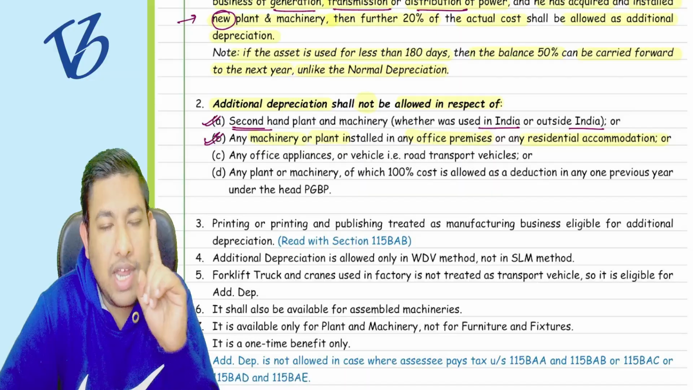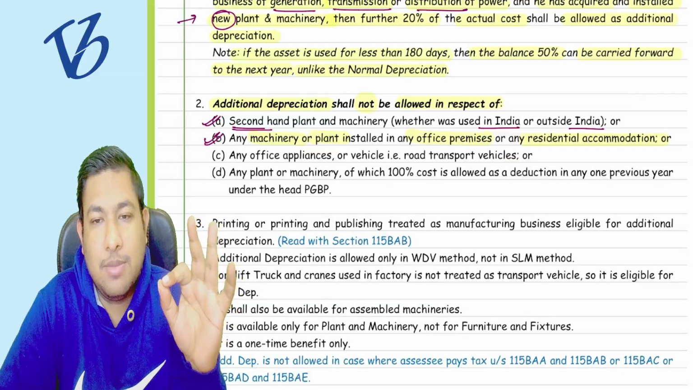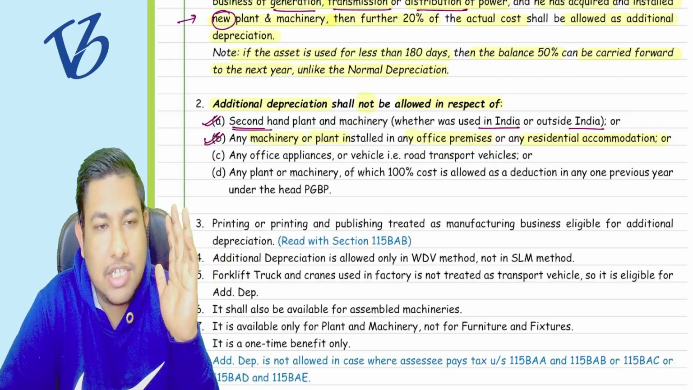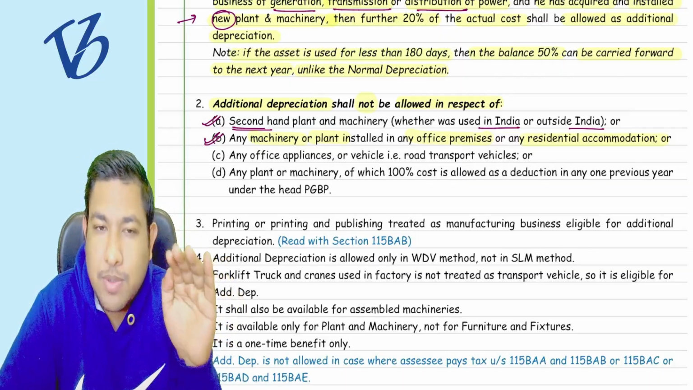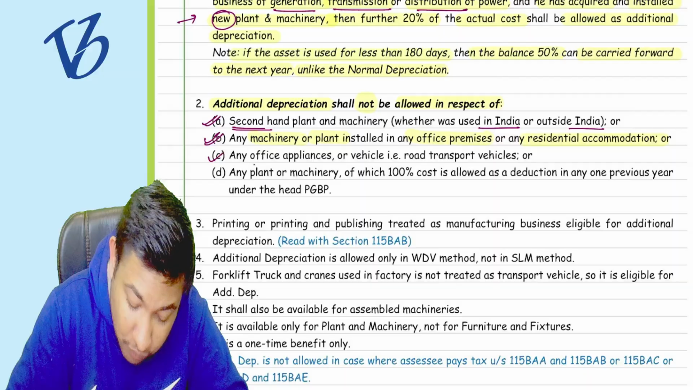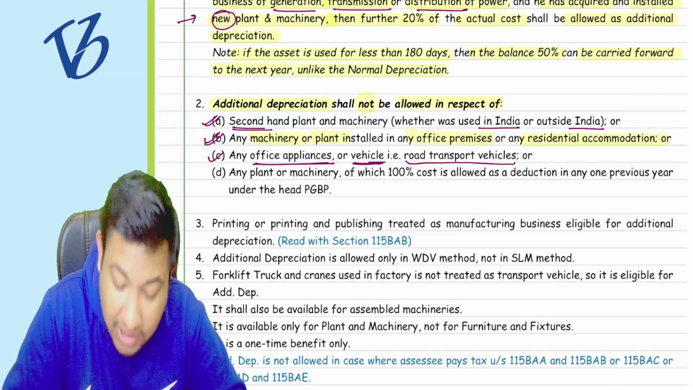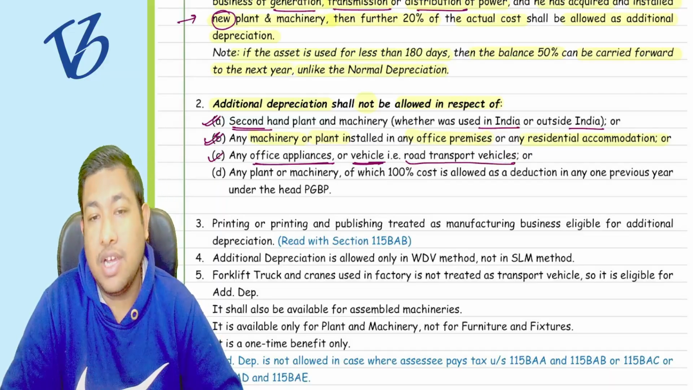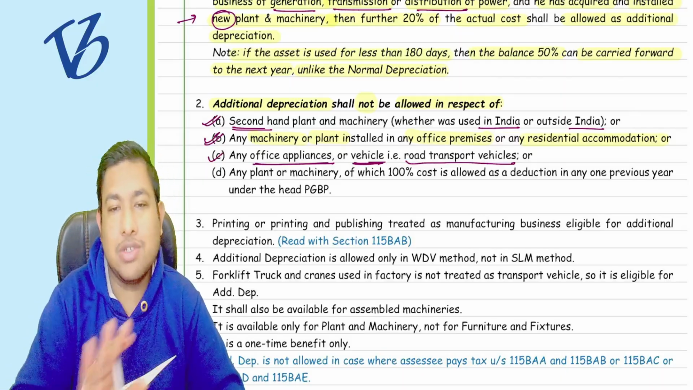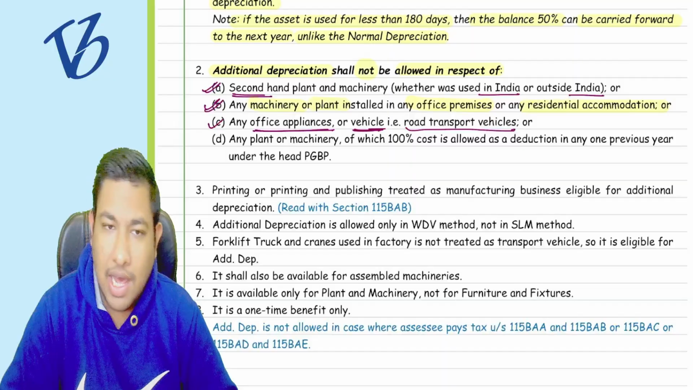First point is what? You cannot purchase second hand plant and machinery. Second point is what? If you are purchasing any plant and machinery, it should not be used in your office premises or any residential accommodation, but it should be used for the purpose of your manufacturing work. Understood? Third point, if you are purchasing any office appliances or vehicles, that is, road transport vehicles, that are also not allowed. If you are purchasing any vehicle for your company, it is also not allowed. So on office appliances or vehicles, the additional depreciation is not allowed.